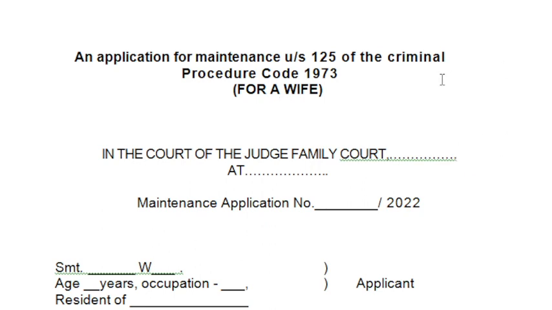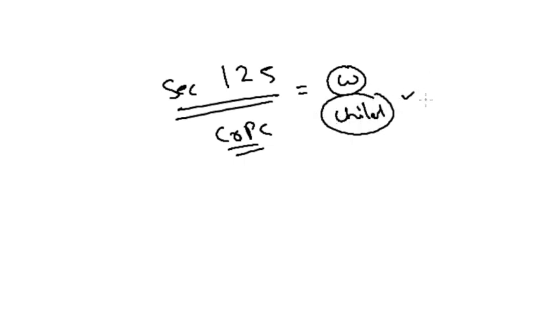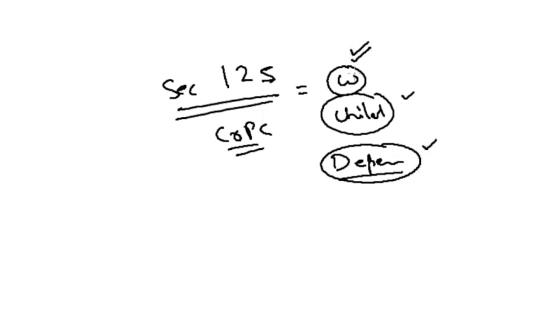Alright, so let us take a situation. We all have heard of 125 of Cr.P.C. Alright, section 125. It talks about maintenance. Maintenance can be taken by wife, children, alright, legitimate or illegitimate depending upon conditions under section 125, and also dependents. Alright, so we are going to discuss the application for maintenance with reference to wife.